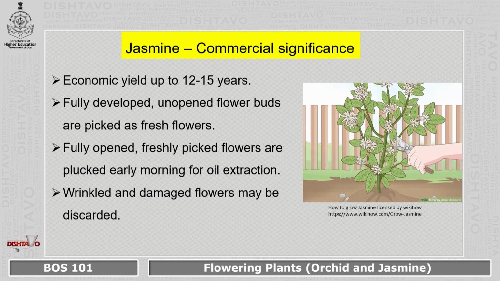If you are using it for oil extraction, then the flower has to be fully opened, and picked early in the morning, before 9:30, so that the volatile oil is present in these flowers at maximum. While harvesting, wrinkled or damaged flowers may be discarded without taking them to the market, because they will be rejected anyway.